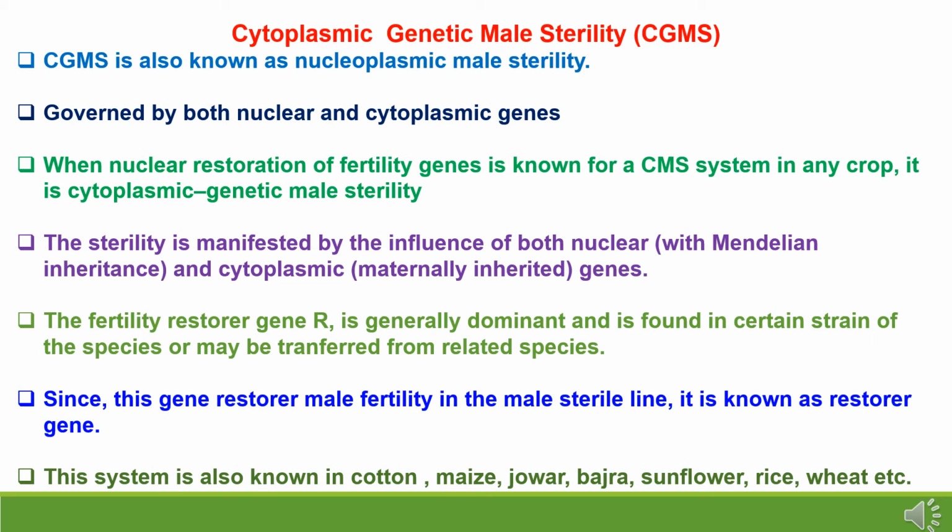The fertility restorer gene is generally dominant and is found in certain strains of the species or may be transferred from related species. So in case of cytoplasmic genetic male sterility, we are using the efficient restorer line. The line that restores fertility in the male sterile line is known as the restorer line. This system is found in cotton, maize, jowar, bajra, sunflower, rice, wheat, etc.